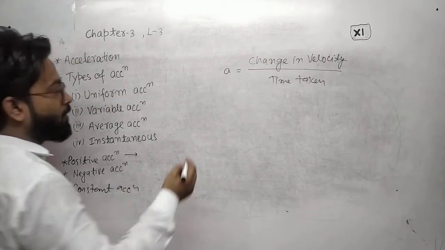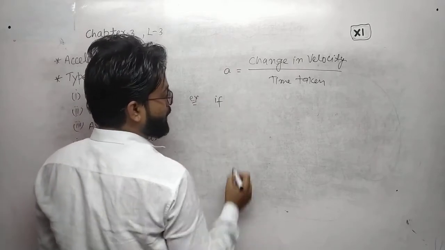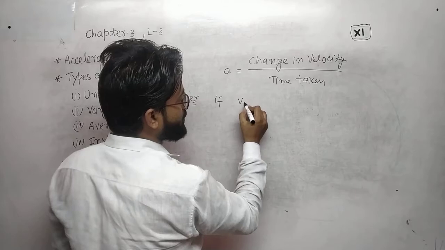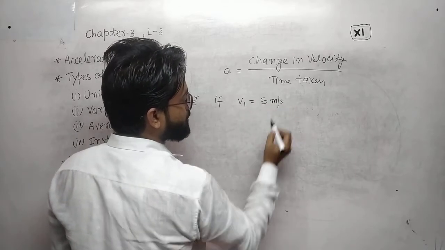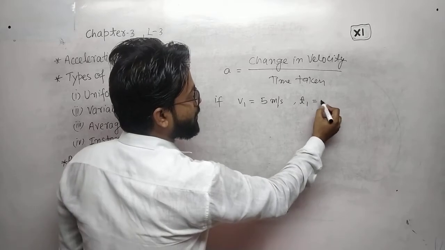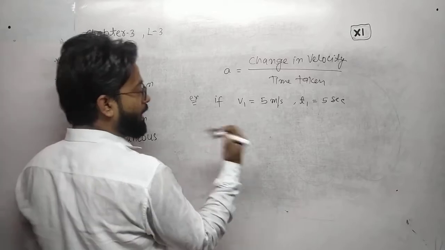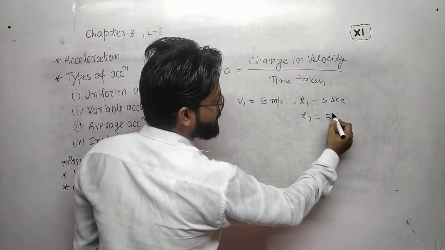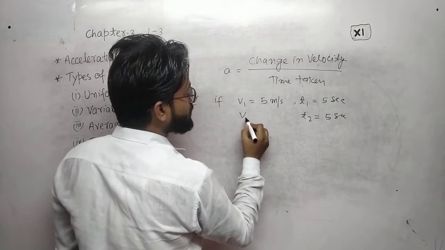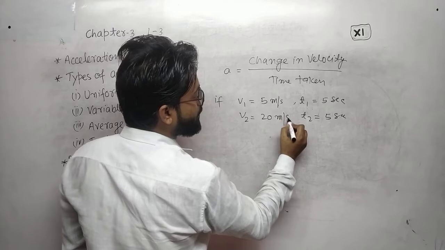Okay, for example, if any object is changing its velocity, v1 is equal to 5 meter per second when the time was 5 seconds, for example, from starting, and after some time, let us suppose 5 seconds, the velocity becomes 20 meter per second.